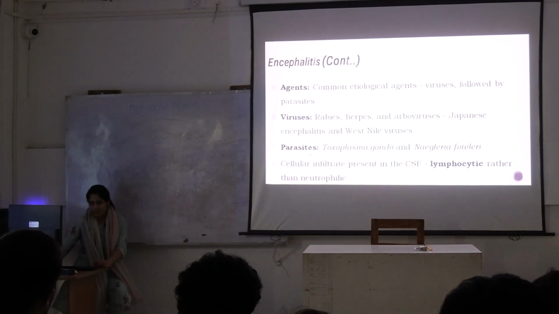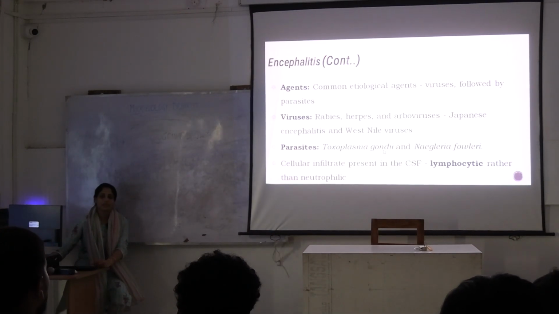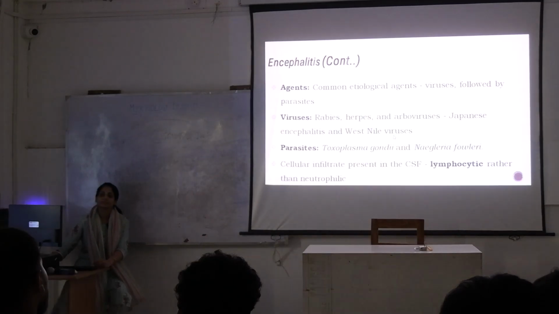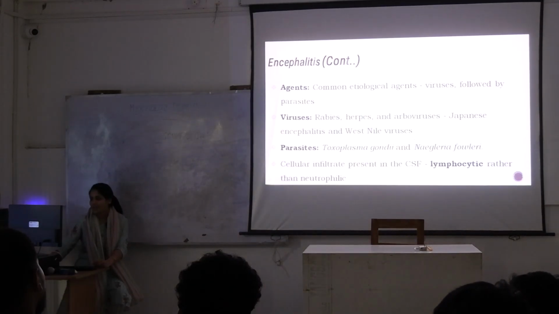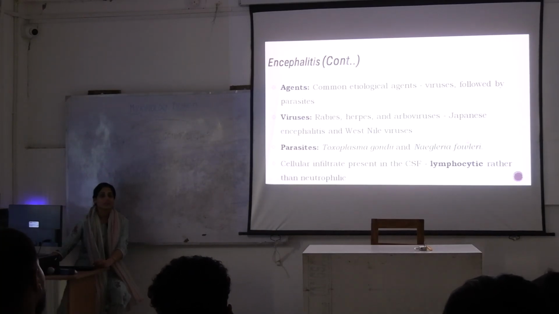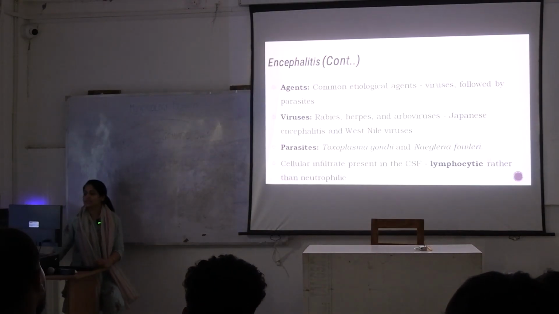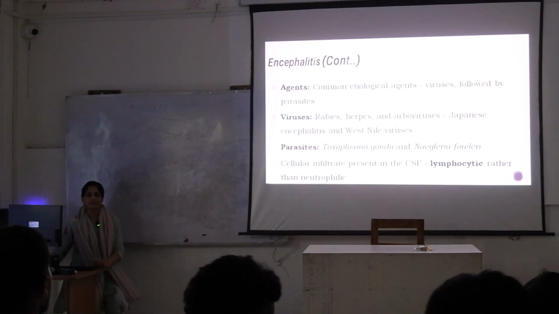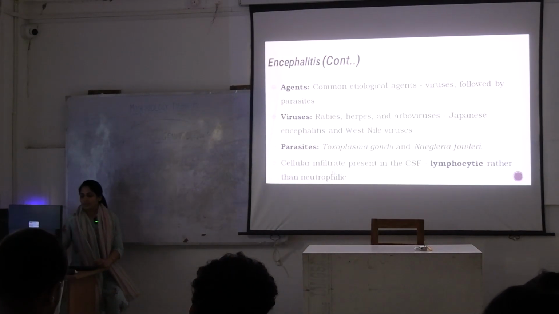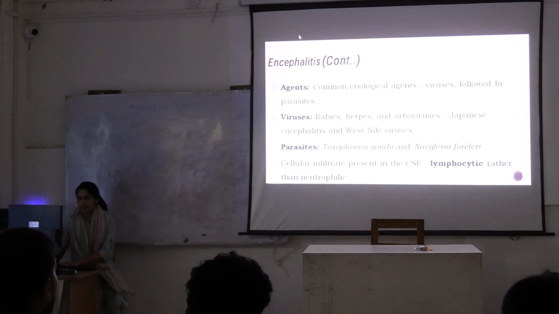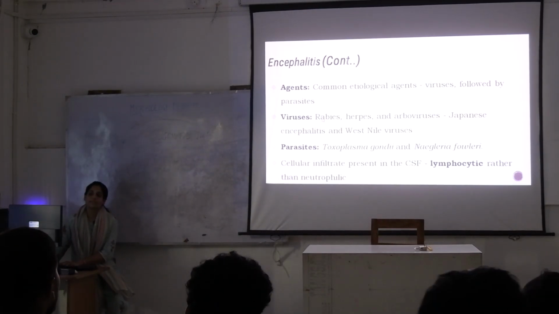Then, certain parasites such as Toxoplasma gondii. It comes from which animal? Cats. Naegleria fowleri. This is what? It's an amoeba. Have you not studied Naegleria fowleri yet? Okay, this is an amoeba that is causing encephalitis. These are all the common causative agents of encephalitis.